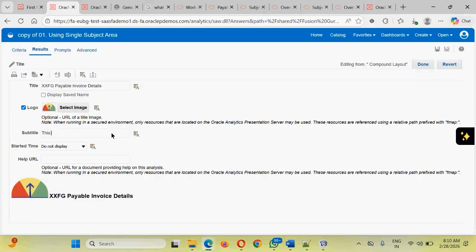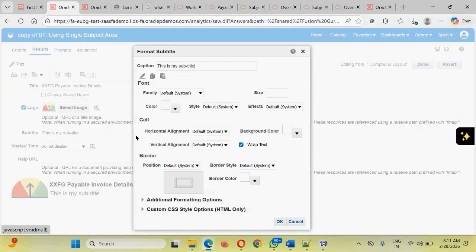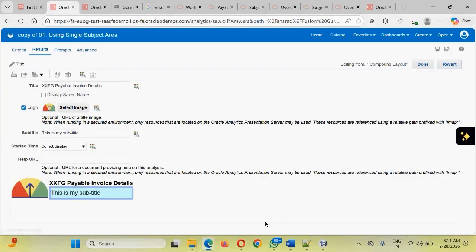This is my subtitle. Do you want to show it in some different color? Go to this, and we have already copied some cell formatting. Click onto this and that will be applied, and you will see it will be applied here also. Do you want to show date and time? Just date or date time, click onto this, it will be displayed.